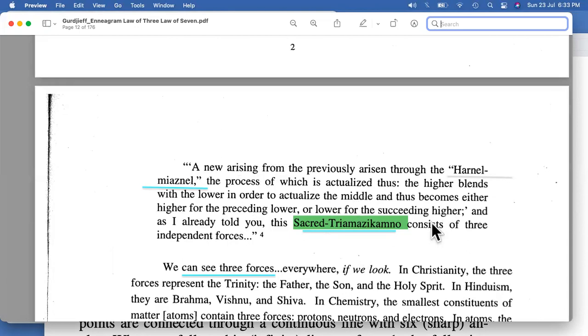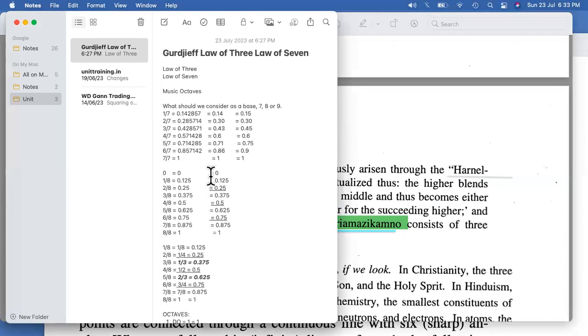So how to interpret this? Let's try to go towards this part. Let's say I have this 0 and I have this 1, right? From 0 to 1, I have a middle which comes to 0.5, right? Now this 0.5 becomes a lower for this higher part, and this 0.5 is going to be a higher for this 0, or probably for 0.125, right? So we have these three numbers, the 0 and the 1, but we also have a middle number which acts as a higher for the lower one and as a lower for the higher one, right? So this is how fundamentally it is, and probably that's why we are keeping these changes.